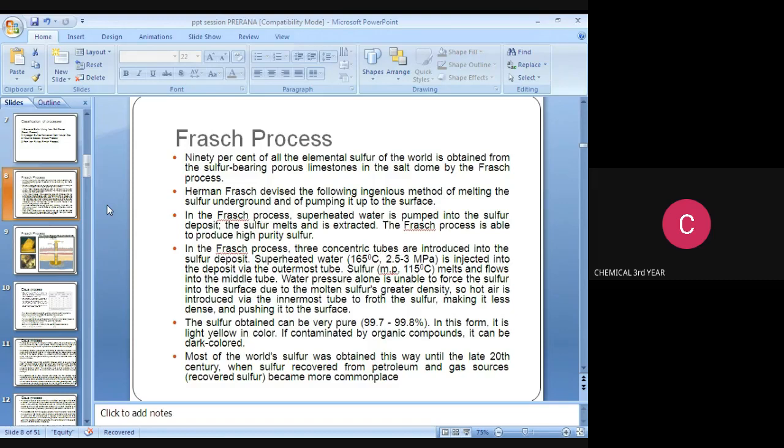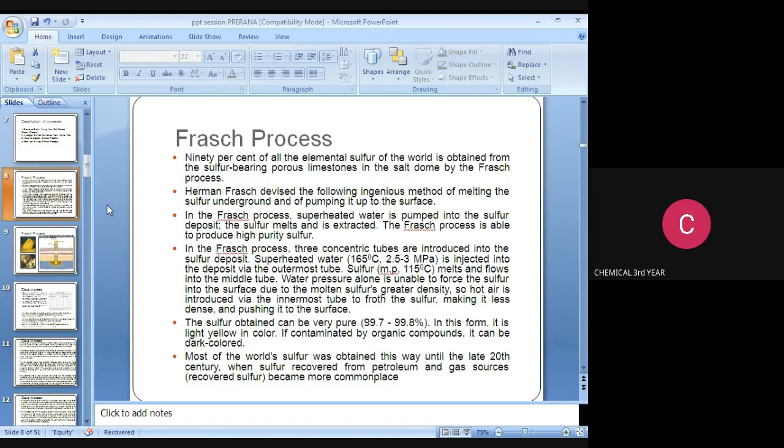The Frasch process is able to produce high purity sulfur. Underline this: the Frasch process is able to produce high purity sulfur. It is very important for GATE exams. This type of question is asked in GATE exams. Mark it, note it down.